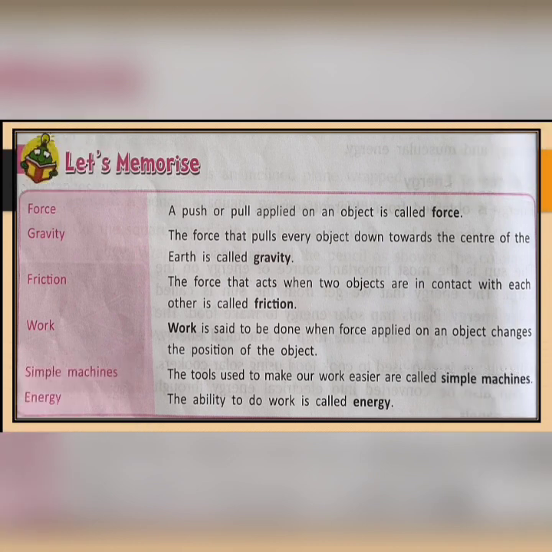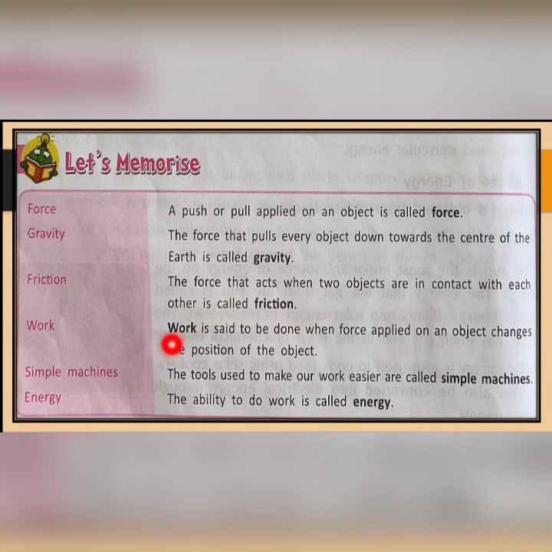Next, let us memorize some terms of this chapter as the discussion part is over. First one is force. A push or pull applied on an object is called force. Next one, gravity. The force that pulls every object down towards the center of the earth is called gravity. Third one is friction. The force that acts when two objects are in contact with each other is called friction.